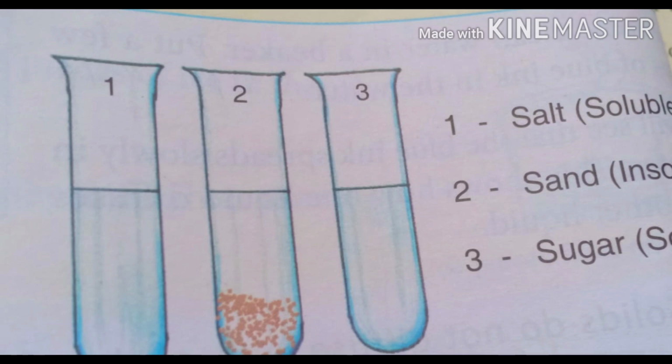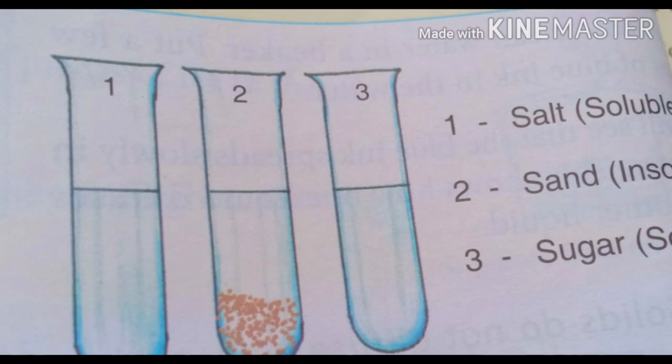In the second test tube, sand cannot mix properly, so that is not dissolution. In the third test tube, again sugar is completely dissolved in water, so that can be called dissolution. Water can dissolve a large number of substances. This test tube shows the dissolution of solids in water. Some solids dissolve as well as some do not dissolve, which is shown in this picture.